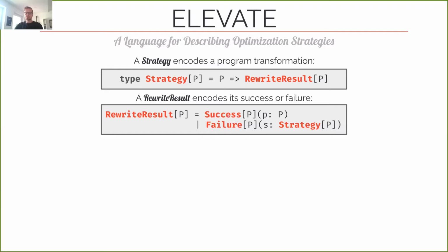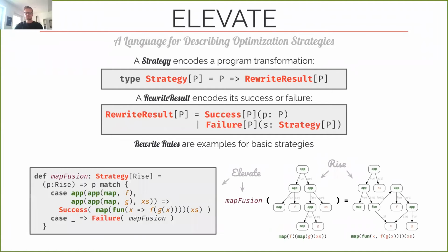All right, let's see how we do this, and we'll start by taking a closer look at Elevate, our language for describing the optimizations. The most basic building block in Elevate is a strategy. A strategy is simply a function from some program P to what we call a rewrite result. A rewrite result says whether the applied strategy succeeded, in which case it contains the rewritten program, or it failed, in which case it contains the strategy which failed.